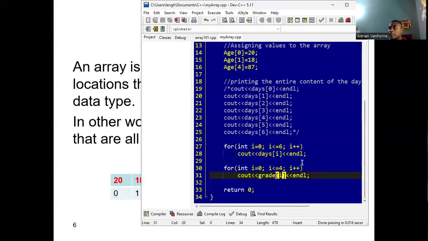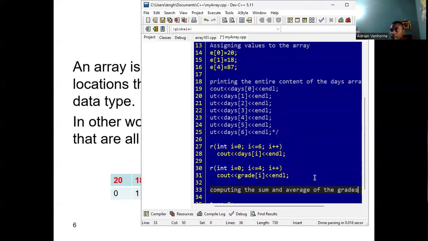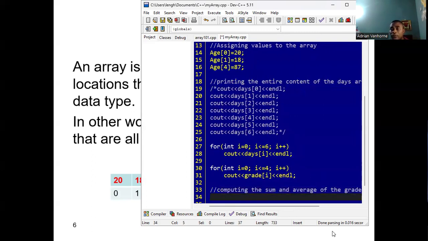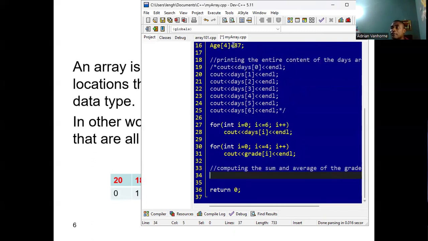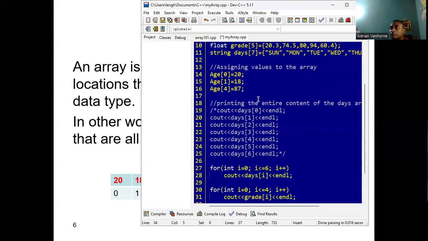All right, the last thing that I will do in this video, let's see how we could calculate the sum and average of the grades in the grades array. So we'll look at how we can compute the sum and average. All right, so we're going to work out the total and the average of the grades in the grades array.